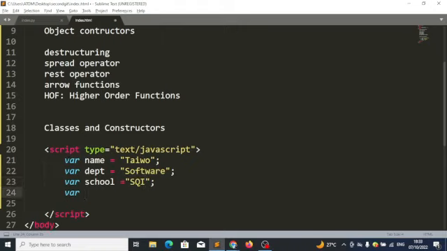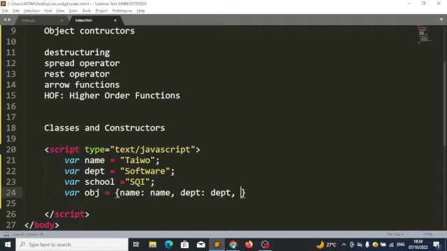And I want to create an object that will give me something like this. I want this object to have a property called name, and I want the value to be this name also. So create a property called name and let the value be this variable name. Create another property called department and let the value be this variable department.